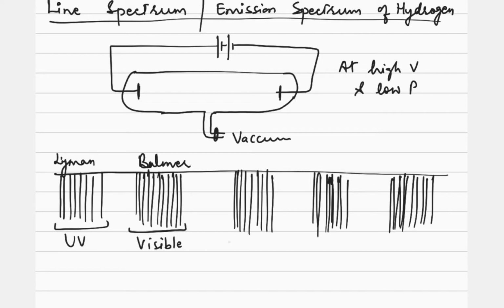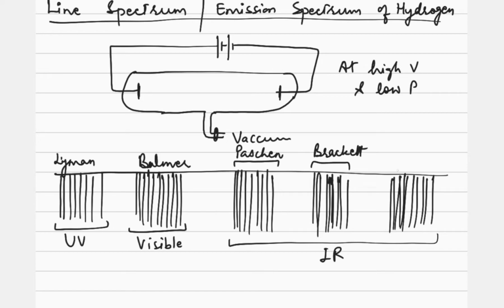Then lines were observed in the infrared region also. Now here you can see we have various sets of lines. This series is after the name of the scientist Paschen, so it is Paschen series. Here it is Brackett series. Here it is Pfund series.